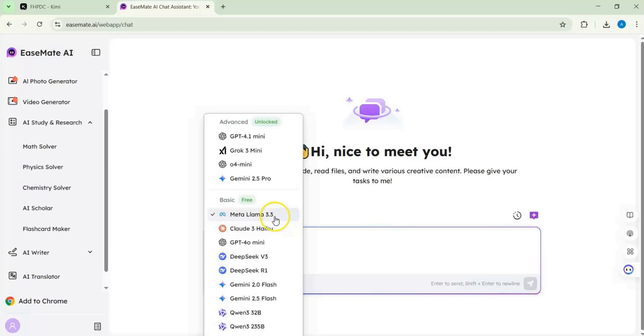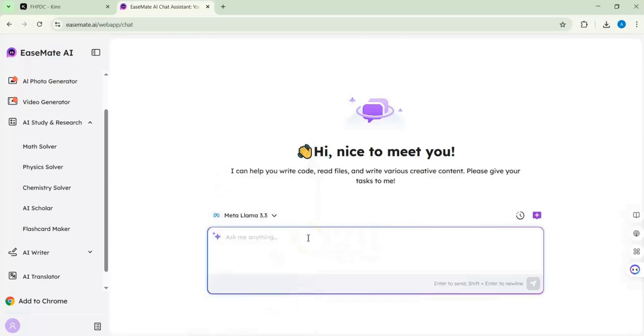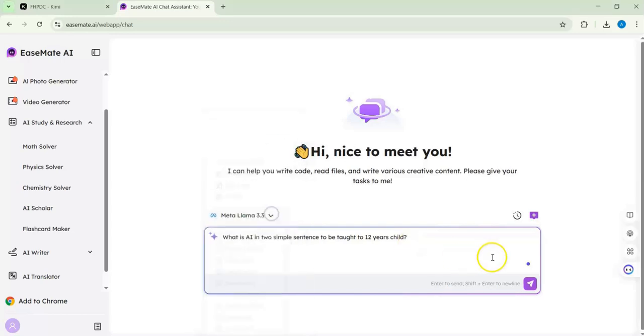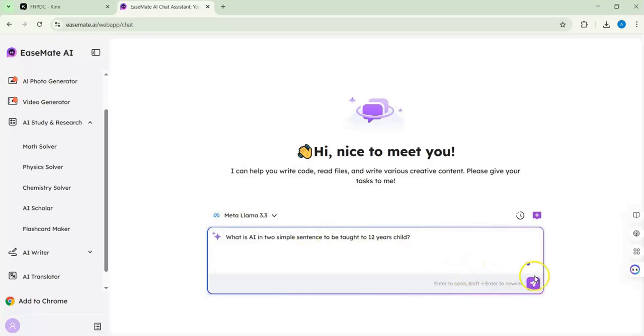Just choose the model you want. For example, you want Claude 3, GPT 4o mini, DeepSeek V3, whatever you want, you can use those for free. So you can just put a question. Sometimes you can compare with many AIs at the same time, at the same place. So let me ask a simple question, for example. Here you can go for LLaMA 3.3, then click, or you can just press enter, whatever you want.